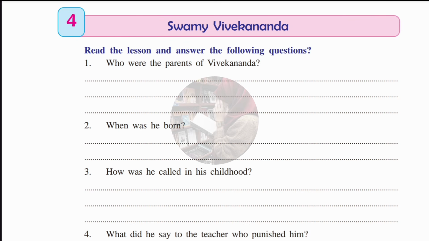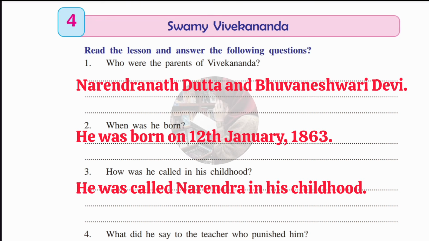Okay guys, now we'll move to the question and answer. So first question is, who were the parents of Vivekananda? Answer, Narendranath Datta and Bhuvaneshwari Devi. So second one is, when was he born? Answer, he was born on 12th January 1863. Third question, how was he called in his childhood? Answer, he was called Narendra in his childhood.